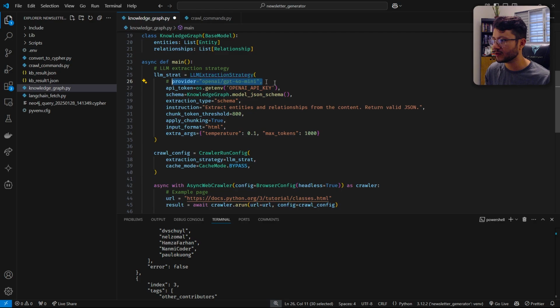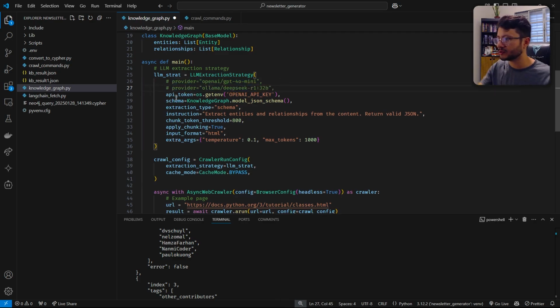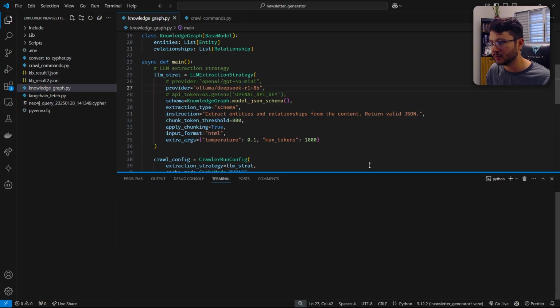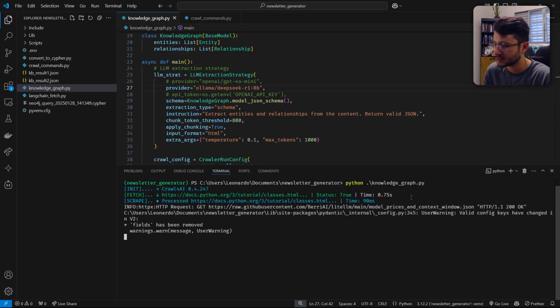Let's change this provider from OpenAI over to DeepSeek. I'm not going to use the 32B, or else we'll stay here forever just waiting for it to respond. I can then remove the API token, and as soon as that is set up, erase this and start the knowledge graph. Let's rename this to 2, execute this, and see how a local LLM will perform in this specific task.